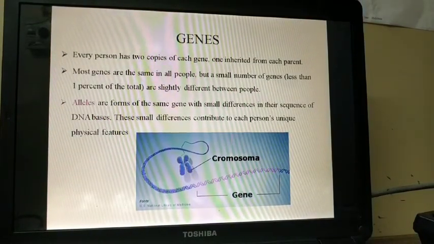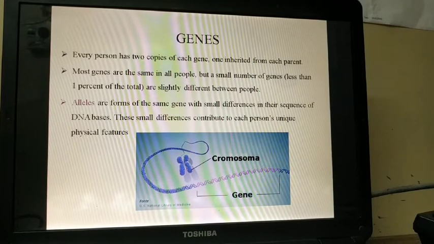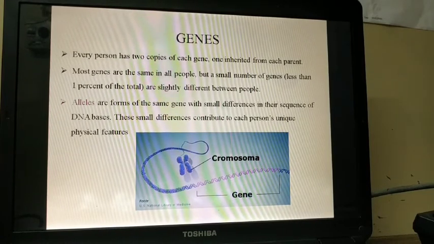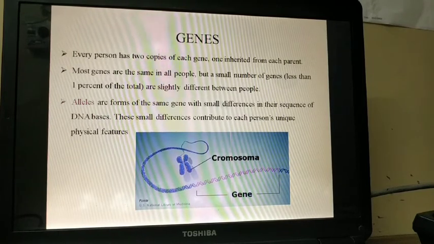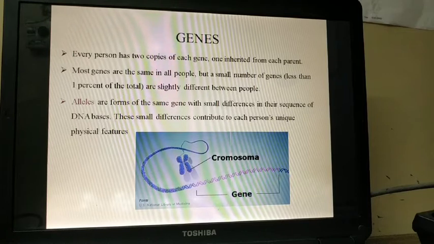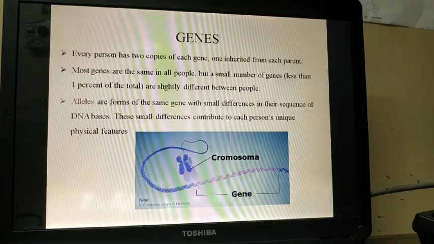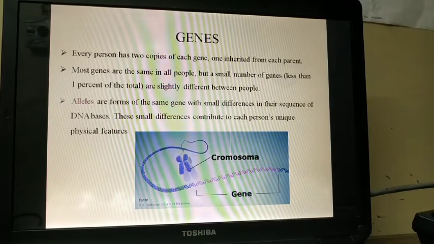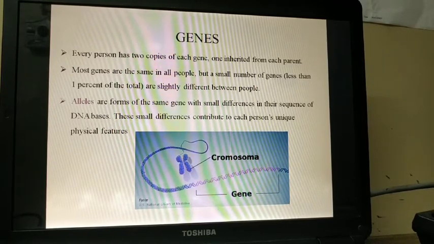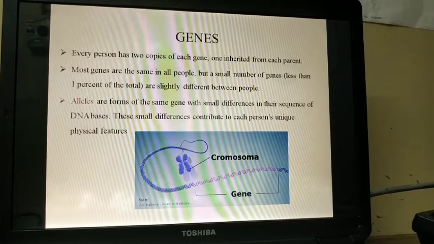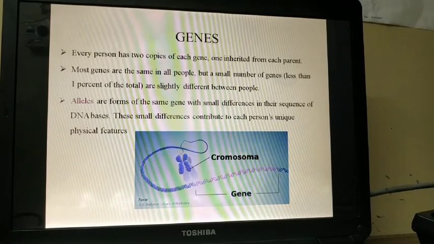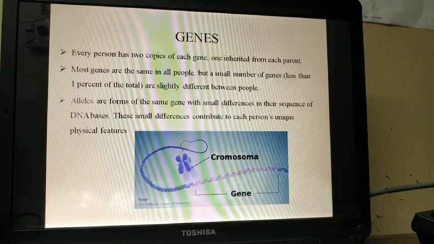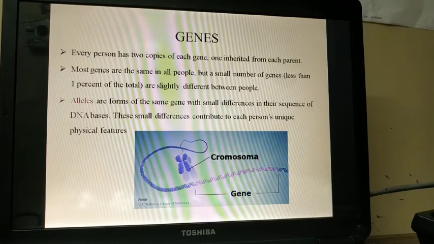Now every person has two copies of each gene, one inherited from each parent. That's what we meant when we said 46 chromosomes, that is 23 pairs of chromosomes, one each from your parents. Most genes are the same in all people, but a small number of genes, less than 1% of the total, are slightly different between people. Alleles are forms of the same gene with small differences in the sequence of DNA bases. These small differences contribute to each person's unique physical features.